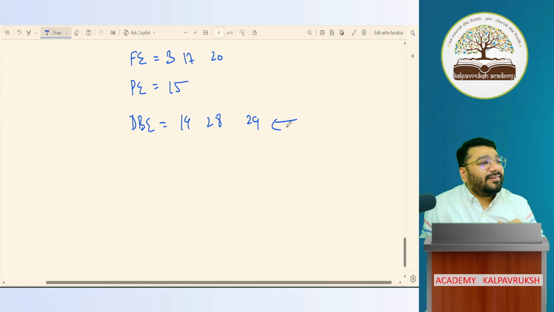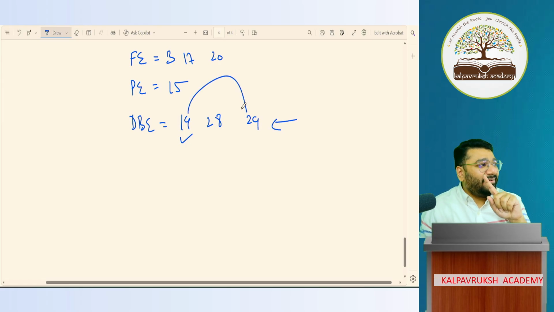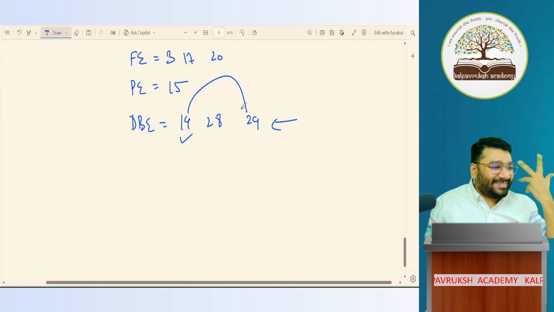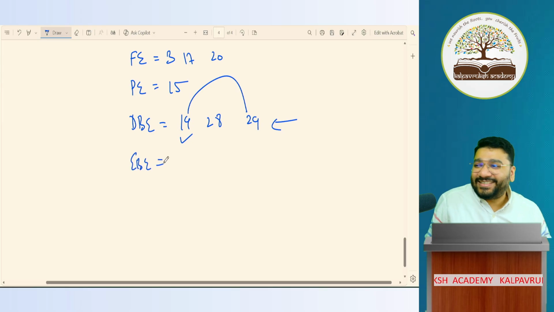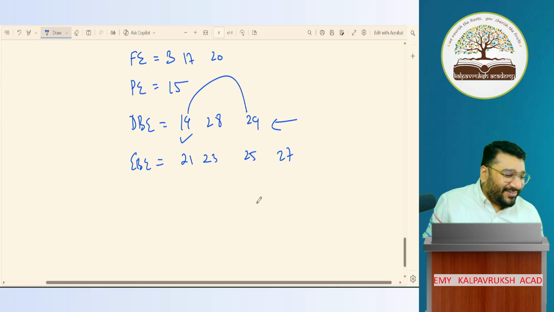This is very difficult to by heart. 19, 28, 29. Genius here. Okay. Event based exemption. Next. 21, 23, 25, 27. Any problem? By-hearting over? Am I a good teacher? Excellent. Very good. I'm loving it.